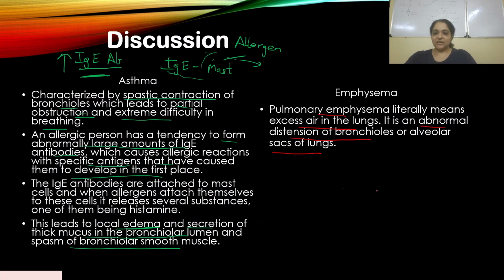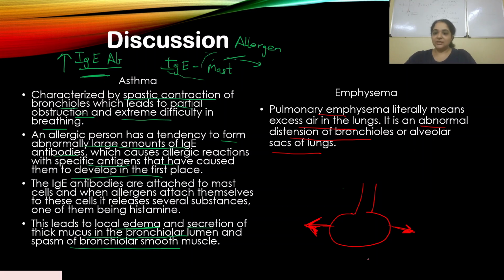That means air remains inside the alveoli and the bronchioles, and so they remain permanently inflated. Distended as in inflated. There's air always present. That means there's no proper expiration happening.